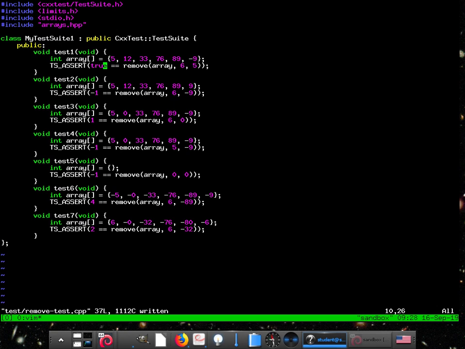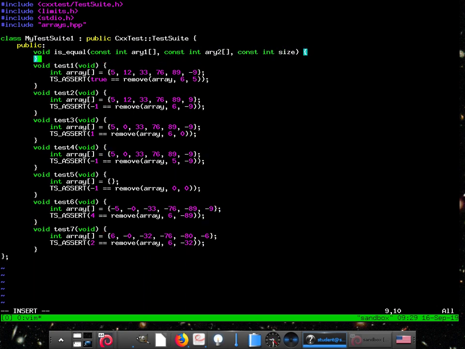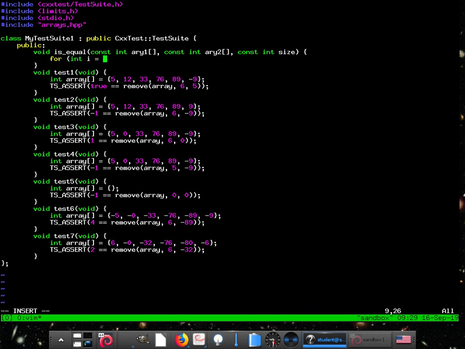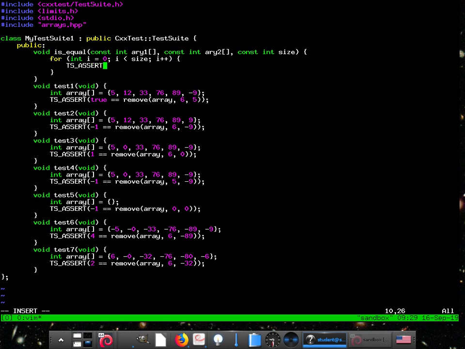So there's different ways to do this. I'm going to show you probably the simpler way to do it. Void is equal. I'm going to create a function that's going to see if two arrays have the same elements when passed a certain size.